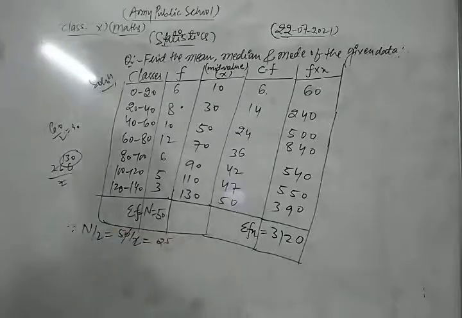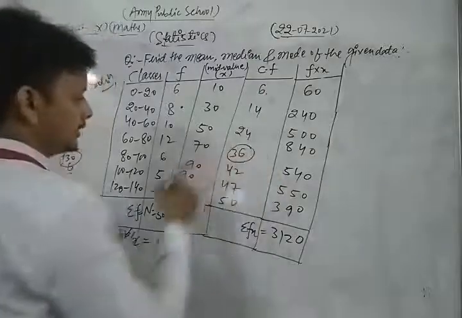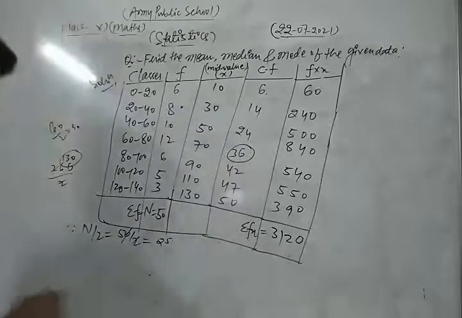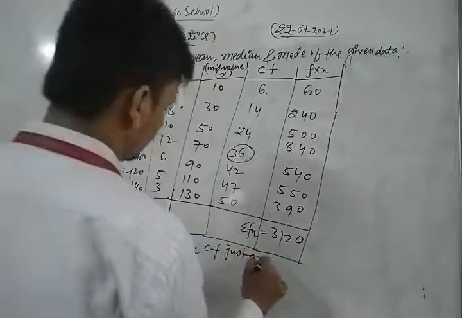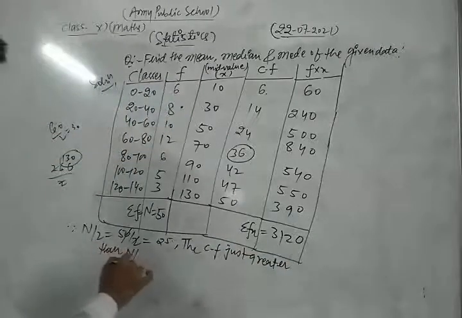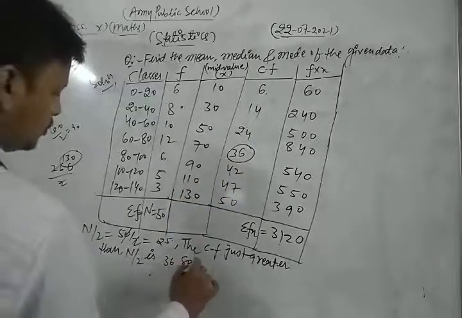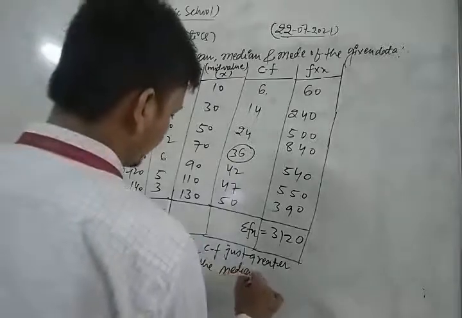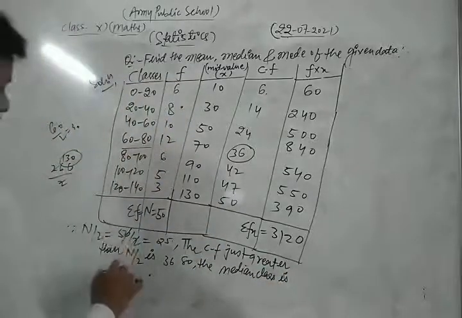So we observe the cumulative frequency just greater than 25. Just greater than 25 is 36. This is the cumulative frequency just greater than n by 2, which is 36. So the median class is 60 to 80.